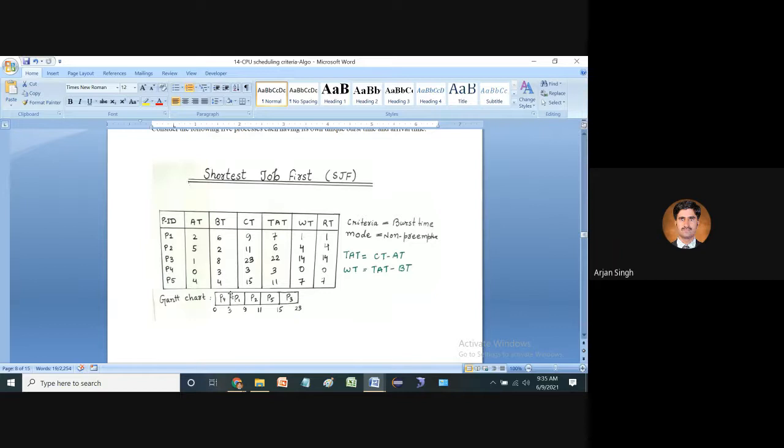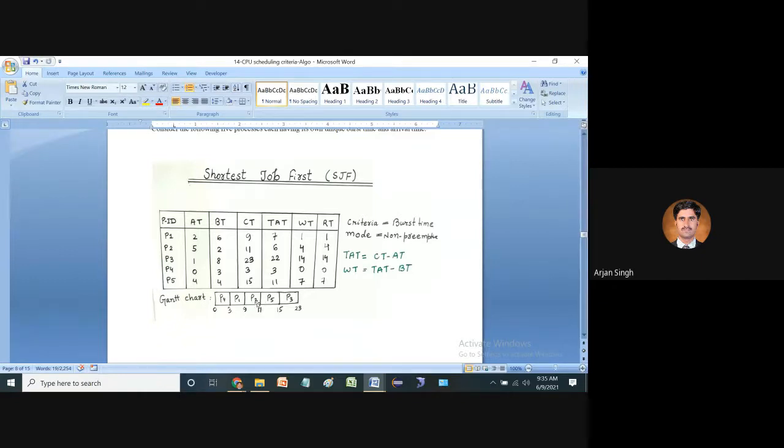And after that, what have we considered? We have considered on the basis of burst time. The burst time of P2 is 2. Okay, so we have considered P2 over there. Now you see that the burst time of P2 required over here is 2 seconds. So 9 plus 2 is equal to 11,